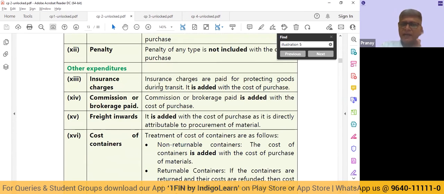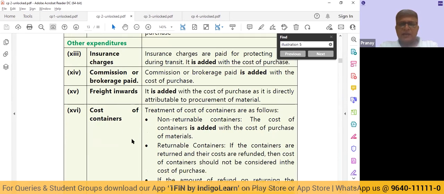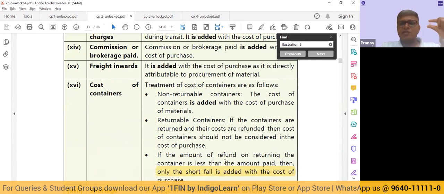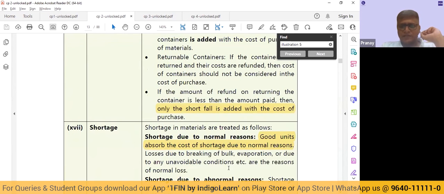And then insurance, we add. Any commission or brokerage, if you are paying to buy the material, we add. Freight inwards, we add. Cost of the container. Again, it depends on whether it is returnable or non-returnable. If it is non-returnable container, we add. If it is returnable, we will not add. Further, if it is returnable, but some cost we have to incur. Let's say while buying, we have to pay 100, but when we return, we are going to get back only 80. So that 20 rupees, which is not going to get refunded completely, only the shortfall is to be added to the cost of the purchase.